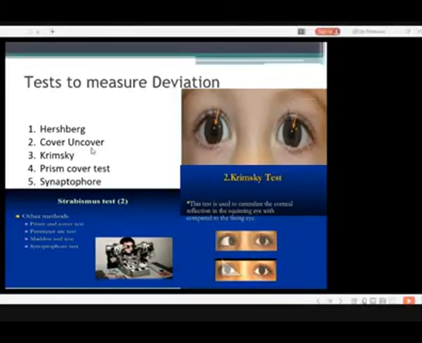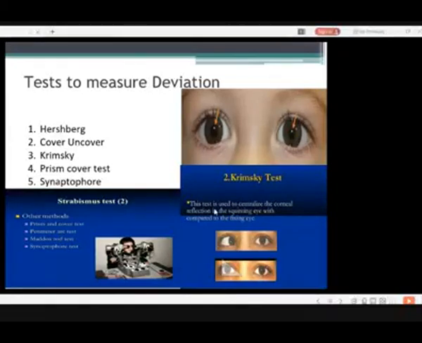And another machine here, you can see, is the synoptophore. This is another method for which you need this machine. The synoptophore can assess BSV, binocular single vision. It measures the angle of the deviation. It measures the abnormal correspondence of the retina, and there are so many things you can do with this. This instrument is also present in our department.